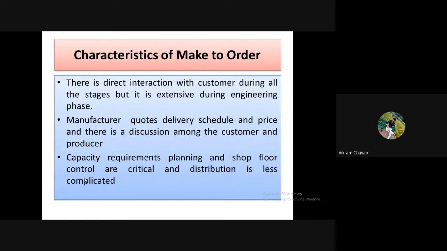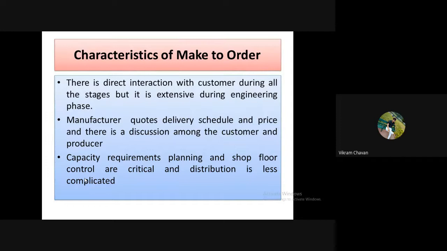Distribution of workload, because in make to order production we know that the skill set requirement is very high, and each and every product is different. So it will challenge the skills of workers and engineers. Because of that, specialty or expertise people are working in such industries.